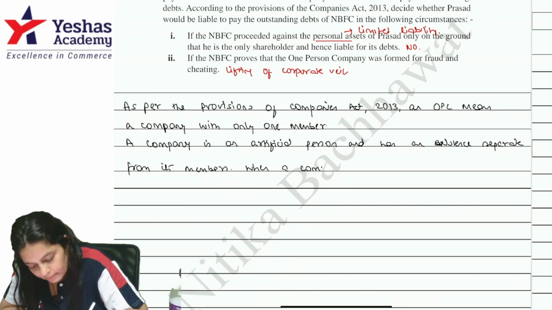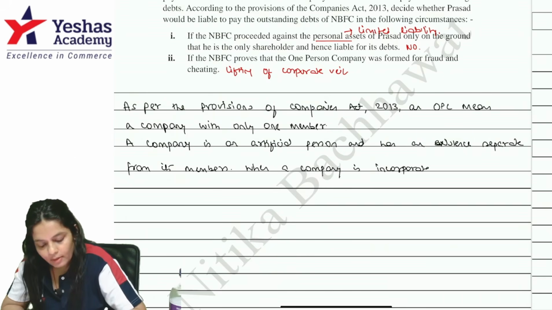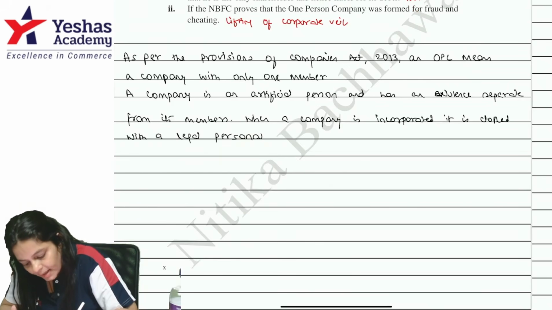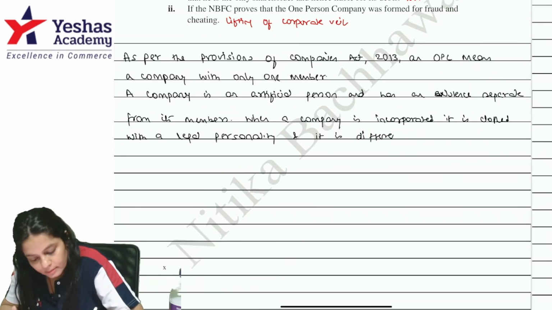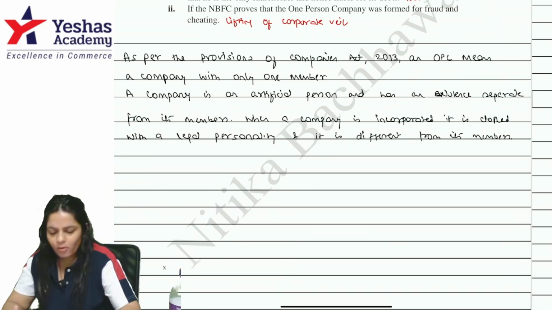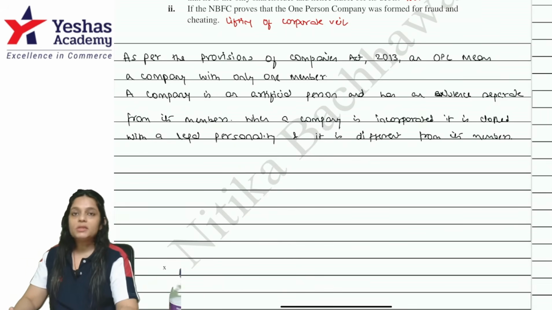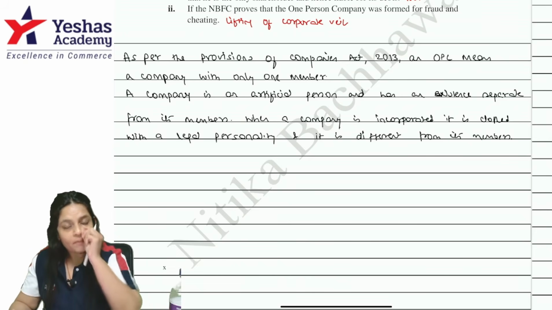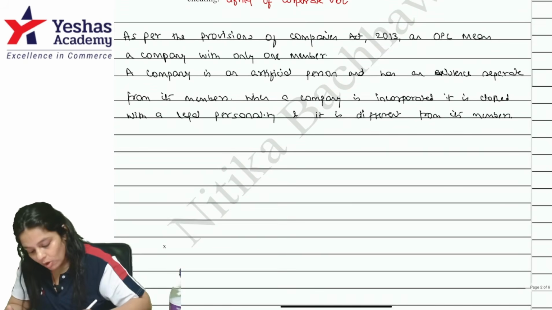When a company is incorporated, it is clothed with a legal personality and it is different from its members. You don't want to write so much, it's okay. But you should mention a separate legal entity concept because that is how we get the concept of limited liability. So that mention is important. Fine.